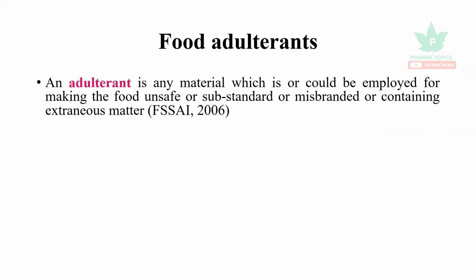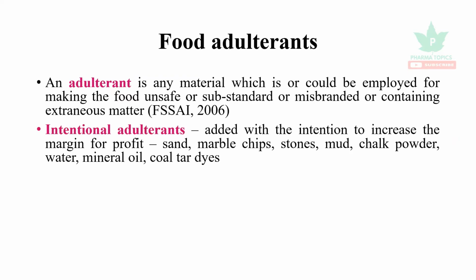Let us see about the food adulterants. An adulterant is any material which is or could be employed for making the food unsafe or substandard or misbranded, or it contains any extraneous or unwanted matter. Then it is an adulterant.